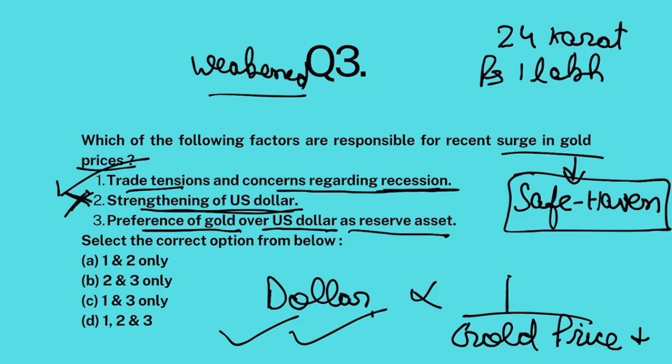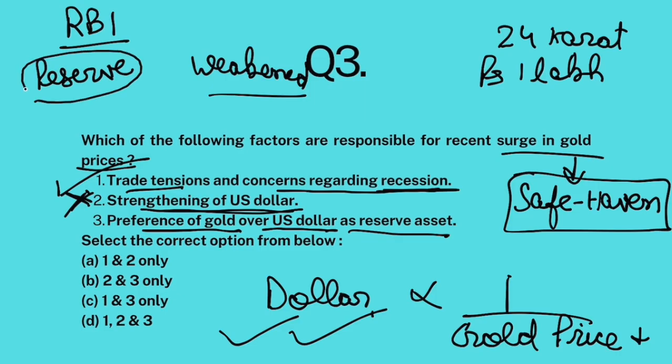Now, the dollar is losing value. The dollar is generally used by many central banks of the world, like our RBI. Many central banks keep a reserve of foreign currencies. Within this reserve, they generally keep dollars. Most of their reserves are made up of dollars.